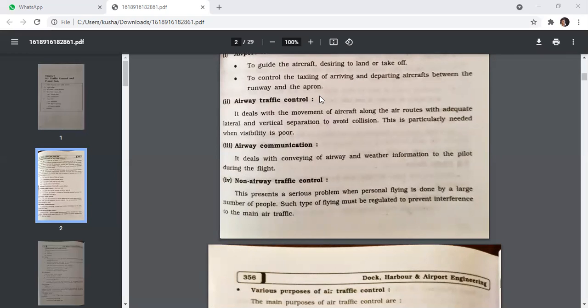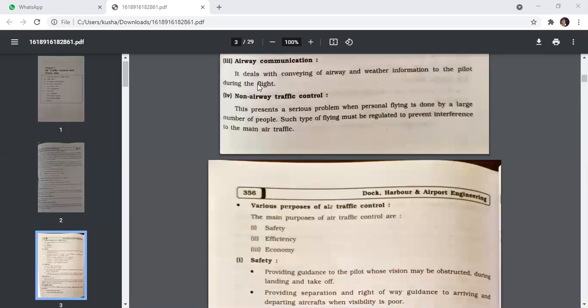Next, airway communication. It deals with the conveying of airway and weather information to the pilot during the flights. So airway and weather information is provided to the flight pilot during the flight.